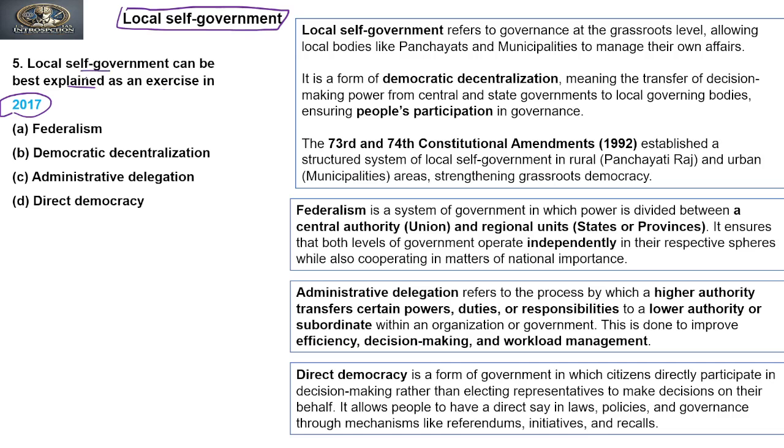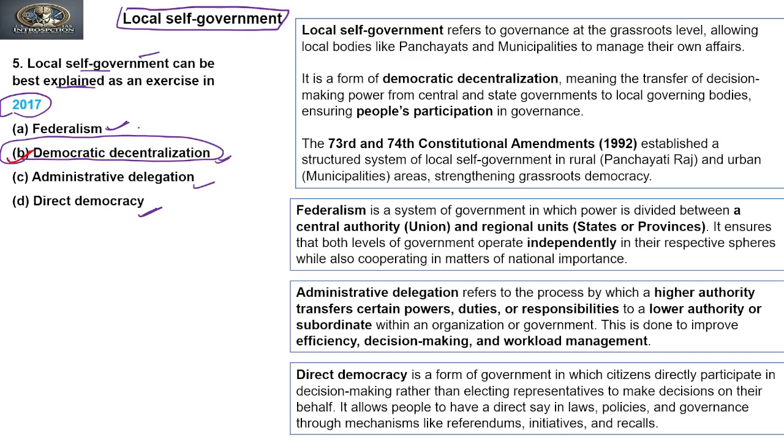Best explained means what is the objective of local self-government, what does it want to establish? Is it an objective of federalism, democratic decentralization, administrative delegation or direct democracy? So local self-government is the best example of democratic decentralization, where power is given at the bottom.